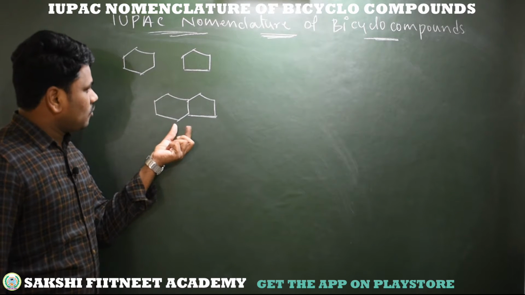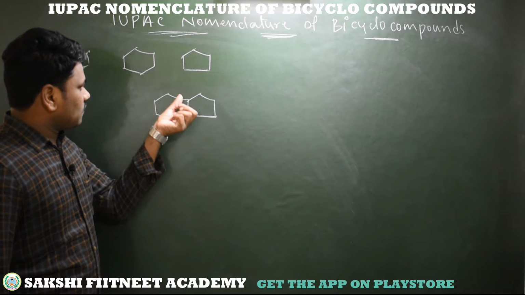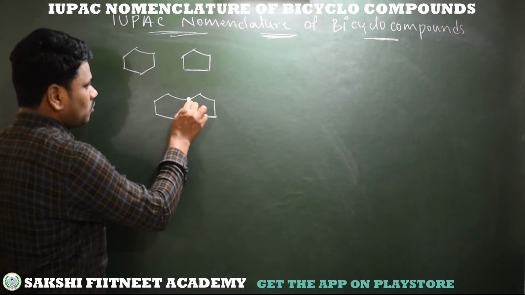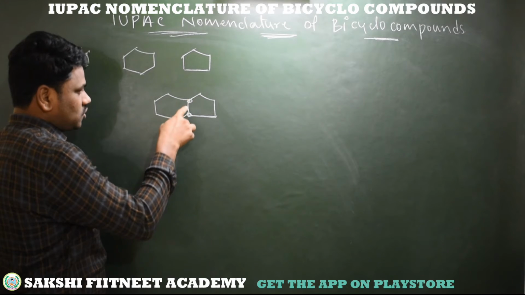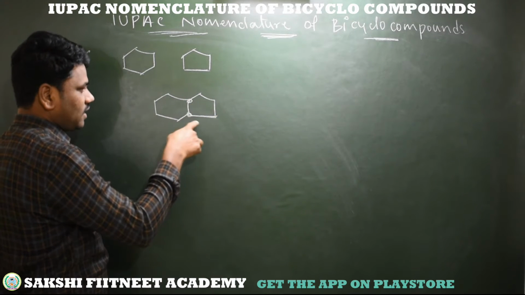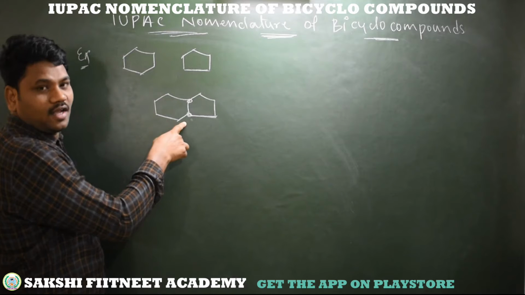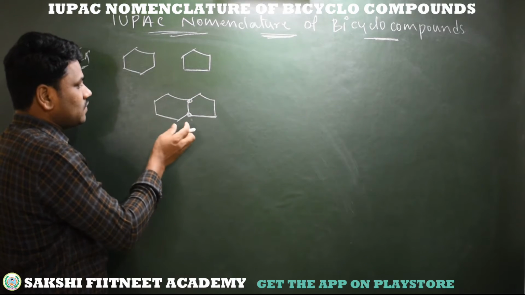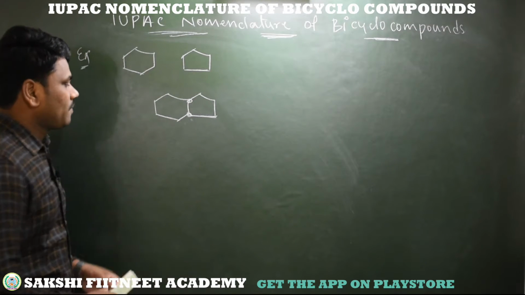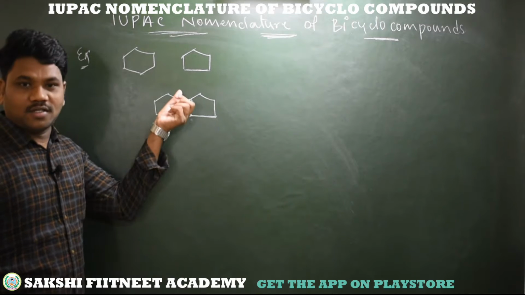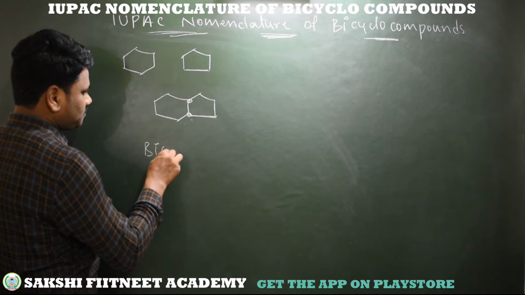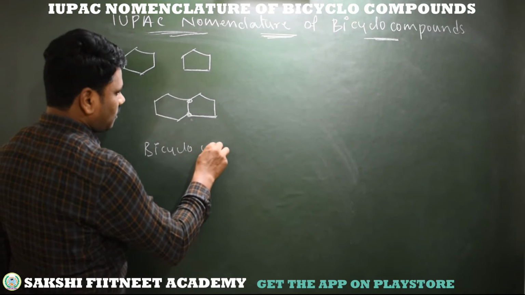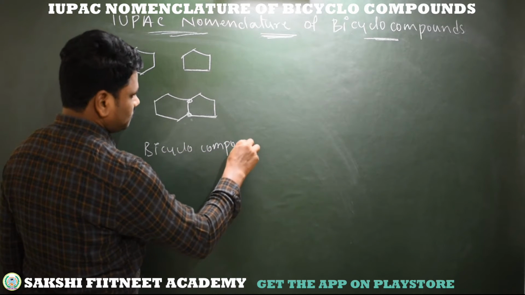So in this compound, for this cyclic ring and for this cyclic ring we have two common carbons. These two carbons belong to this cyclic ring as well as this cyclic ring. So the aliphatic cyclic rings fused to each other through two common carbons are called a bicyclo compound or molecule.